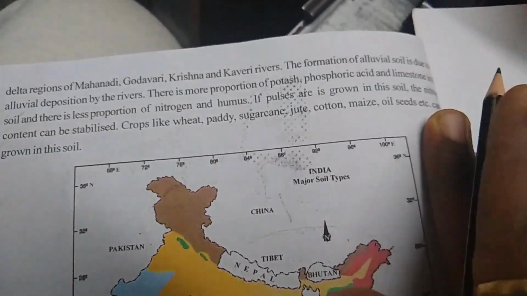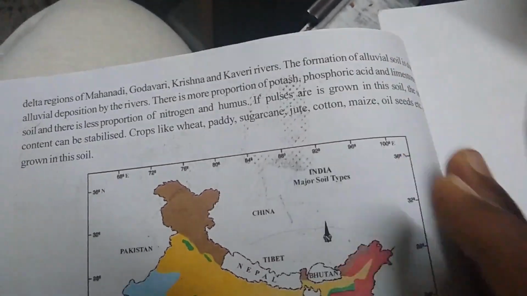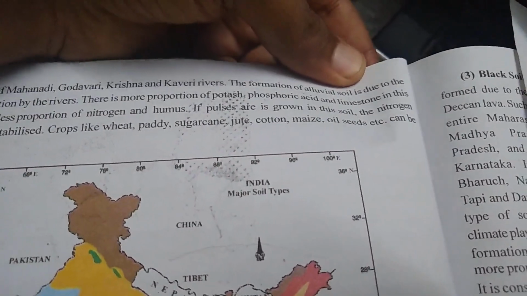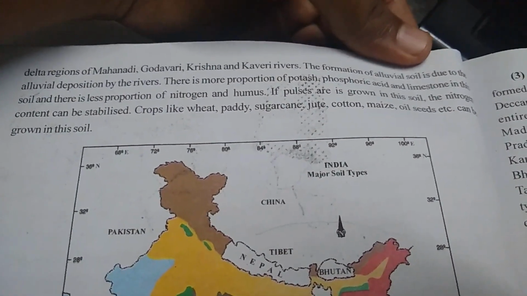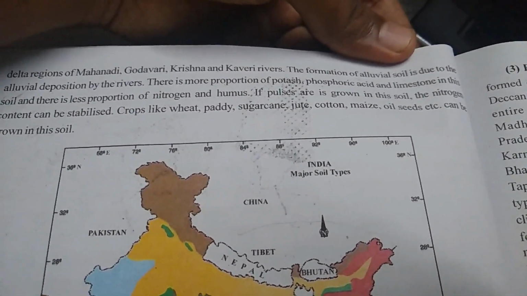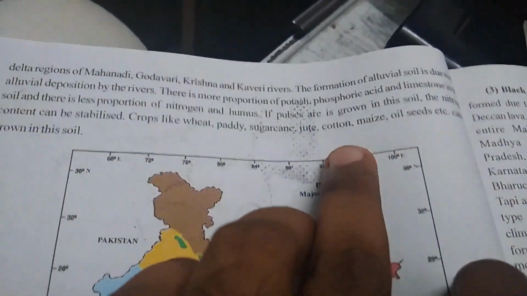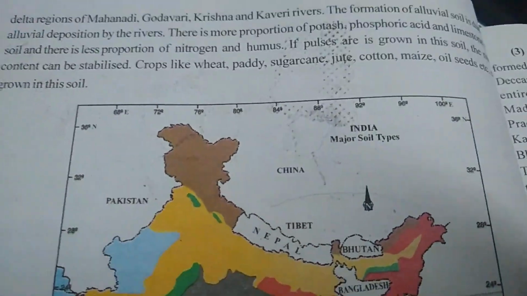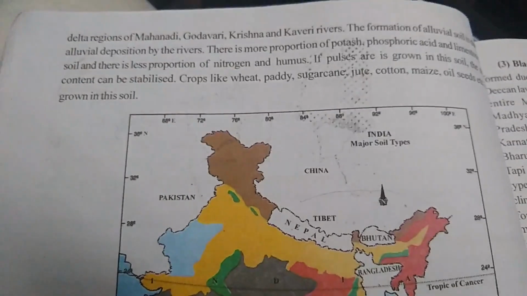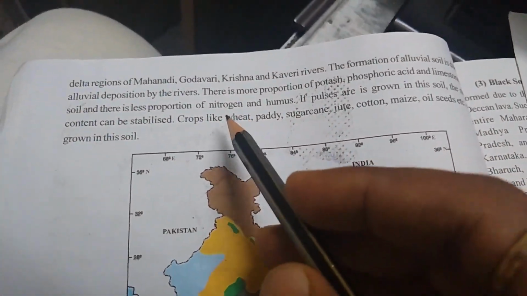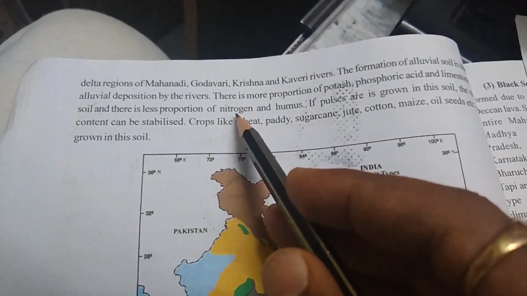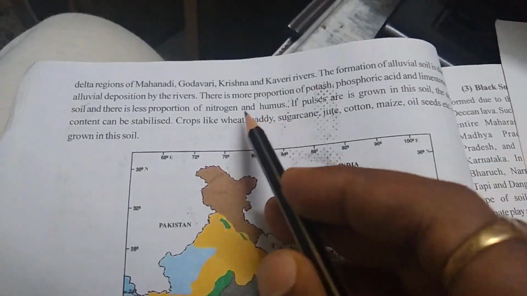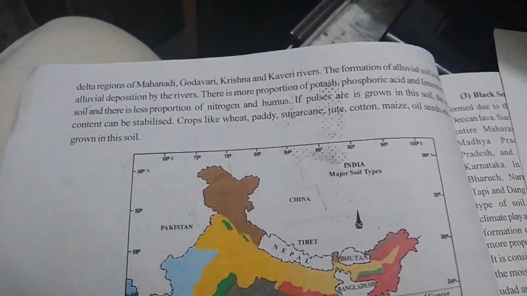These are the items available in this soil. Again I repeat, more proportion of potash, phosphoric acid and limestone, and less proportion of nitrogen and humus.